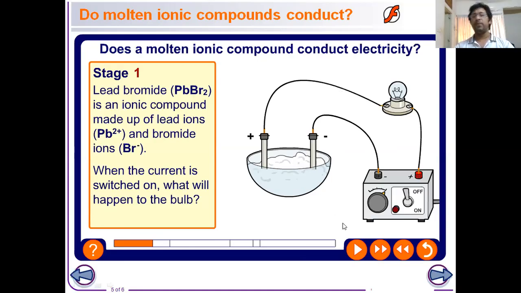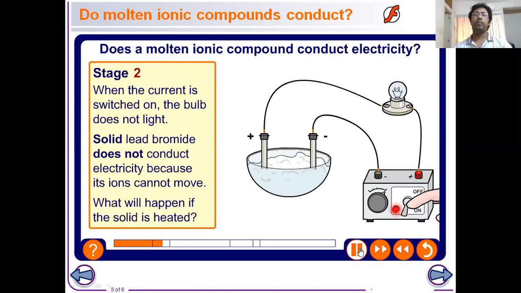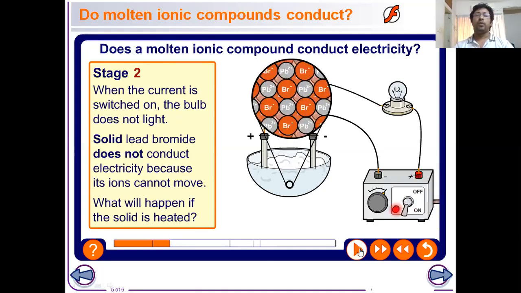So let's check what happens if we turn on the switch. That means if we give the potential to the two different electrodes. As solid lead bromide is used, the ions are not able to move here. So as they cannot move, it is not possible for lead bromide to conduct electricity. The circuit remains incomplete. As a result, the bulb will not glow.